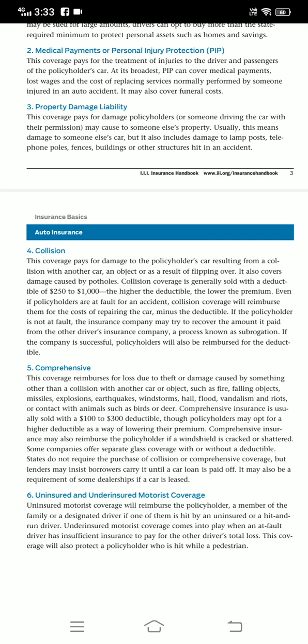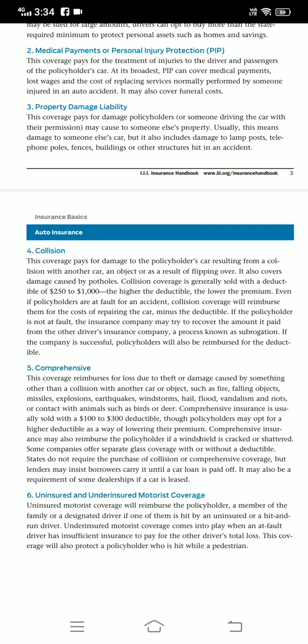Even if the policyholder is at fault for an accident, collision coverage will reimburse them for the cost of repairing the car minus the deductible. If the policyholder is not at fault, the insurance company may try to recover the amount it paid from the other driver's insurance company, a process known as subrogation. If the company is successful, policyholders will be reimbursed for the deductible.